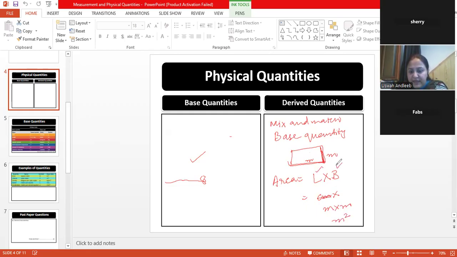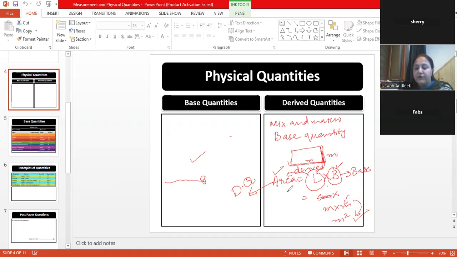Area is length and length. Length is a base quantity. I have shown you in the table that length is a base quantity. So by utilizing these two base quantities, I have derived another quantity, that is area. And area is a derived quantity. When you derive a quantity, its unit also turns out to be a derived unit, like m square is derived from the base units. So this is one example of derived quantities being derived using the base quantity.